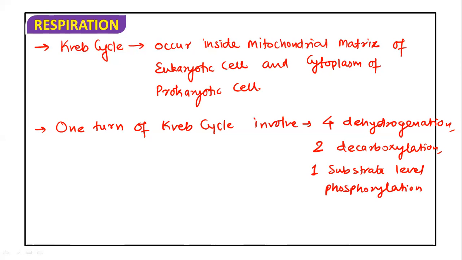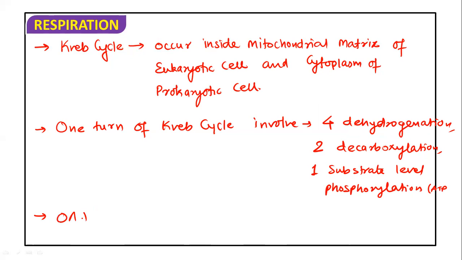These all are going to take place in one turn of Krebs cycle. See, one substrate level phosphorylation means it is talking about ATP synthesis. Two decarboxylations means two CO2 release, and four dehydrogenations means NADH2 and FADH2 synthesis. So three NADH2 and one FADH2 are getting synthesized.